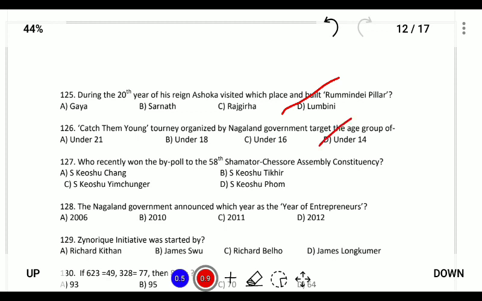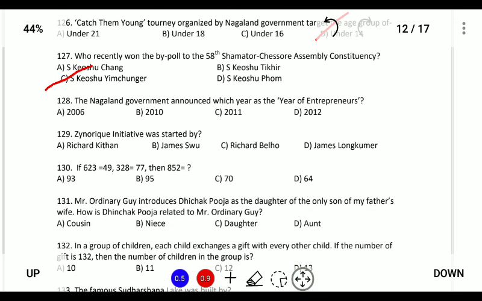18. Who won the 50th Chamada Historic Assembly constituency? So this was won by S. Kyoshu Yamchungur. Next, the Nagaland government announced the Year of Entrepreneurs. So Nagaland announced the Year of Entrepreneurs on 2010.